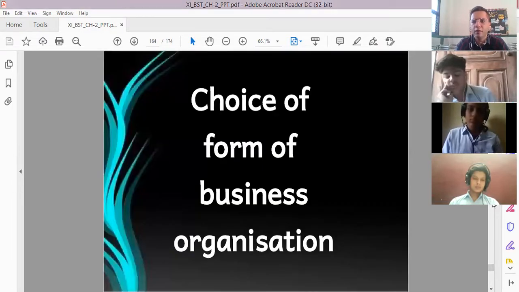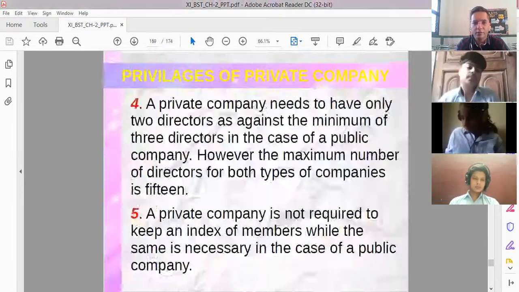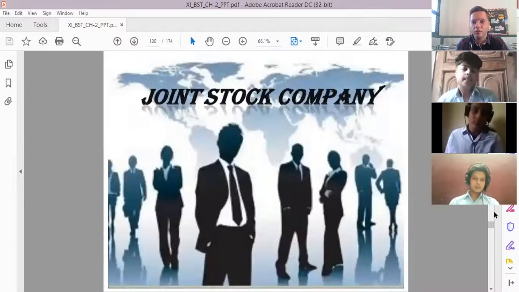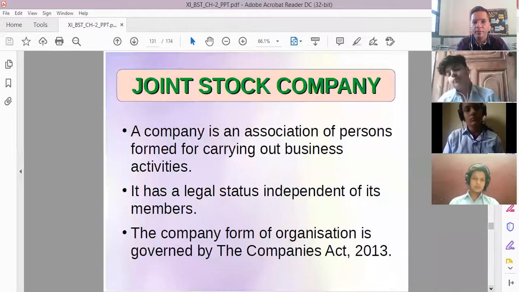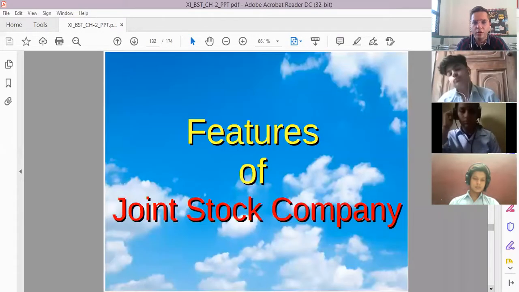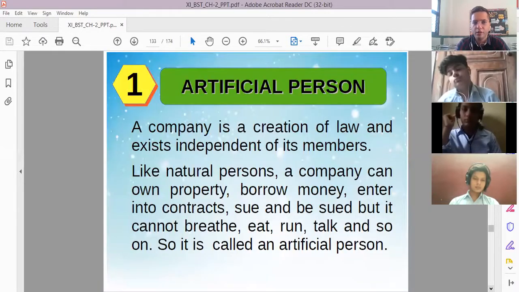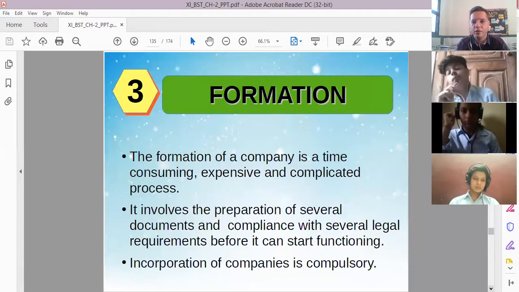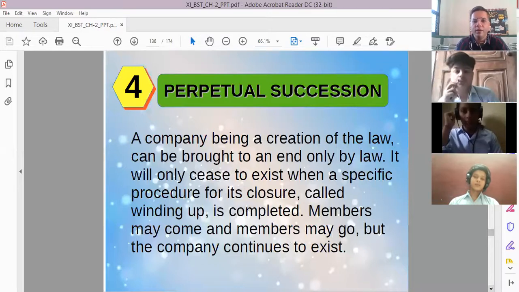Now, just have a look at what all we did in the companies. When we started the fifth and last form of business organization, that was of course a joint stock company. We read the meaning of joint stock company, then features of joint stock company, like artificial person. It has a separate legal entity. Its formation is of course not easy. It's time consuming, expensive, as well as a complicated process. Then perpetual succession. Perpetual succession means members may come, members may go, but it is not going to affect the continuity of the business or of the company.